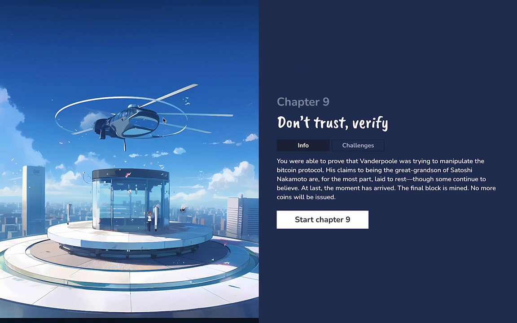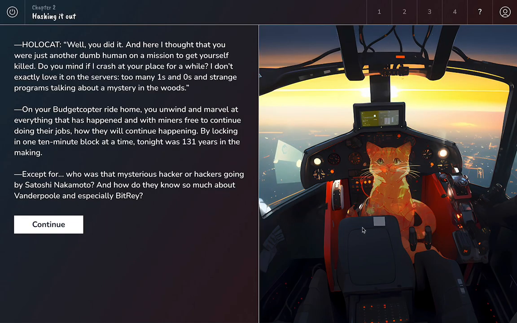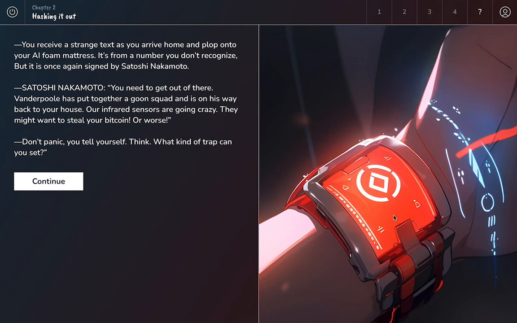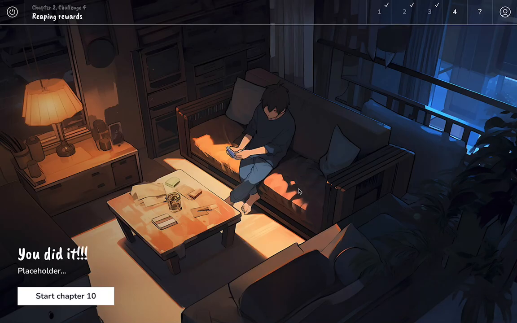But the story is not completely over. We're flying home here with our solo copter. HoloCat, we're talking to HoloCat here on the way back. What's next? Then we actually got a distress message from Vanderpool on our cool digital wristband. And they're telling us that Vanderpool is coming to our apartment. So we're trying to think of a trap. Now we do set a trap here in the next lesson. And then we are now at home at our apartment.